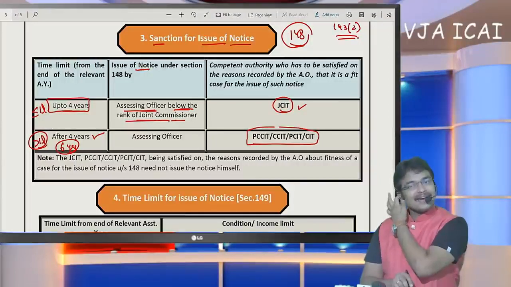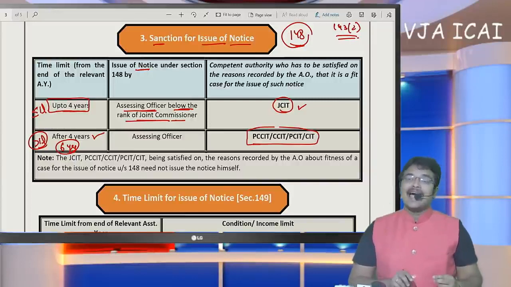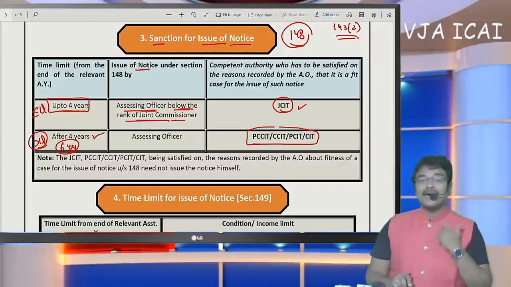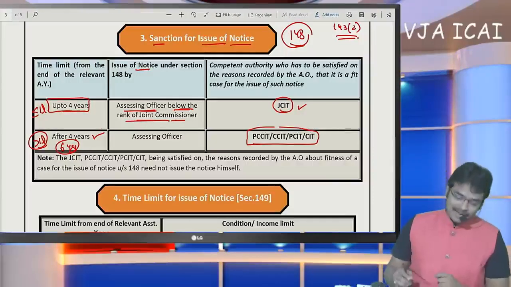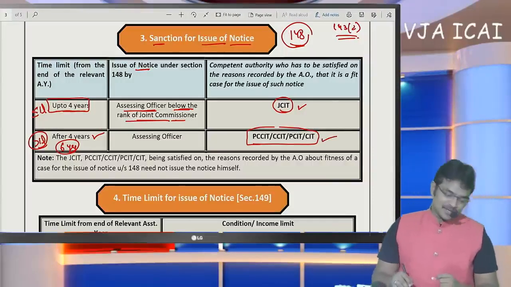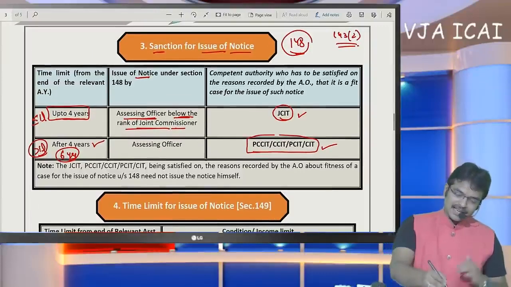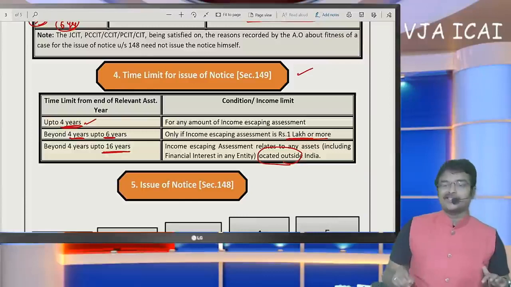An officer below the rank of joint commissioner has to obtain the approval of the joint commissioner. And if notice is to be issued beyond 4 years, that means within 6 years, in such a case they require the approval of the principal chief commissioner or commissioner, is the conclusion. So I think this provision is very clear. This is the sanction for issuing notice and this is the time limit for issuing notice.